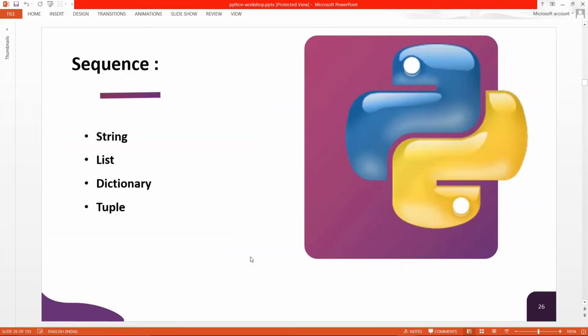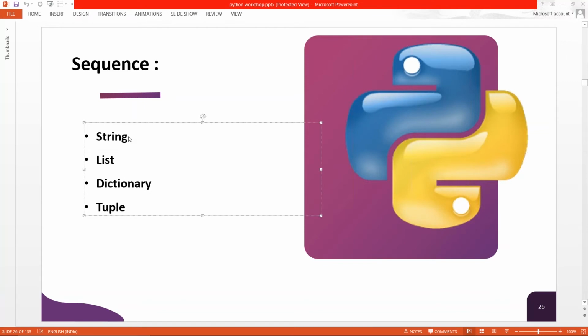Now you make a note. Sequences are of four types: string, list, dictionary, tuple. Now you know what a string is. There is one more type you write down, that is set. I cannot write over here as it is not editable, so you just write it. I'm writing in the message section what it is named as. Sets. We call it sets.